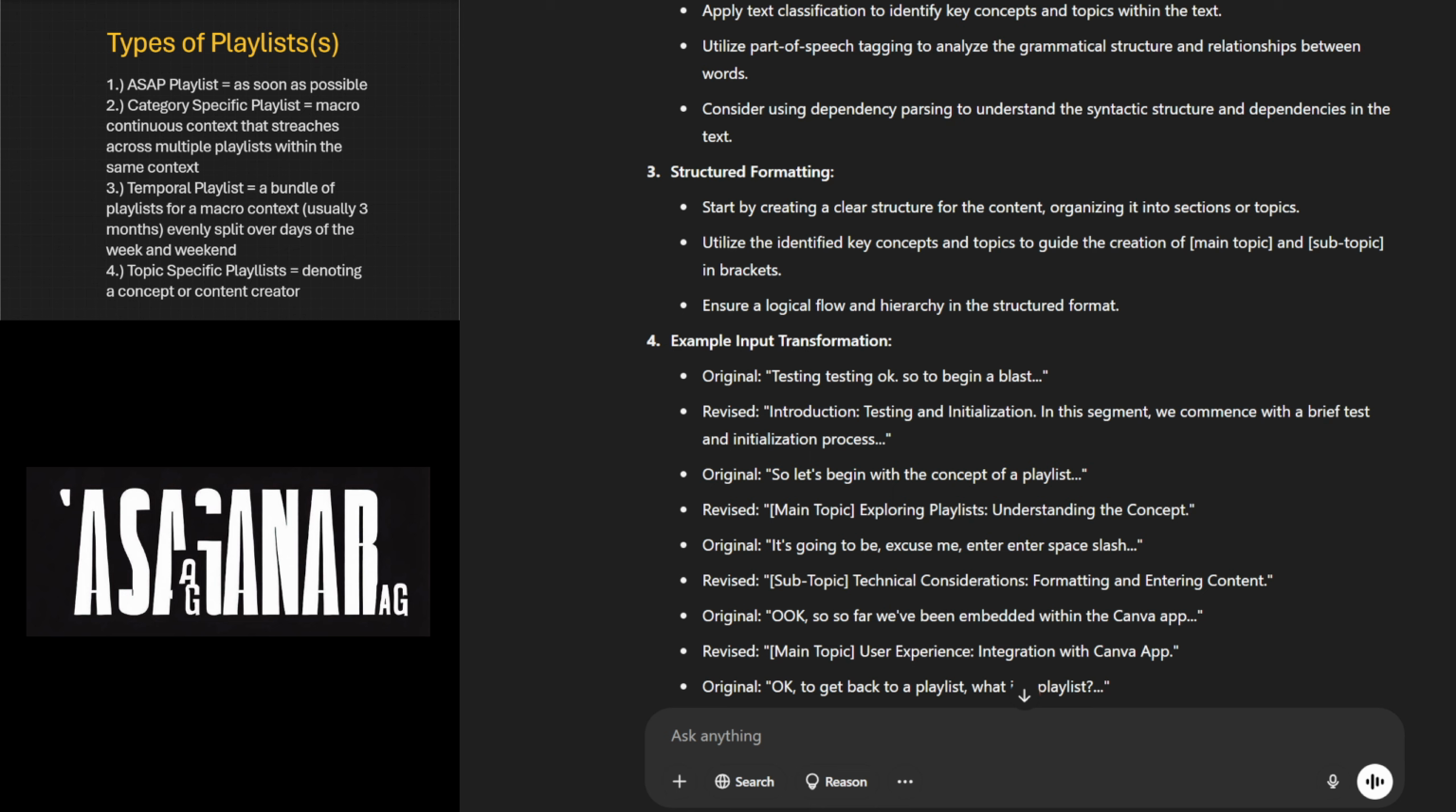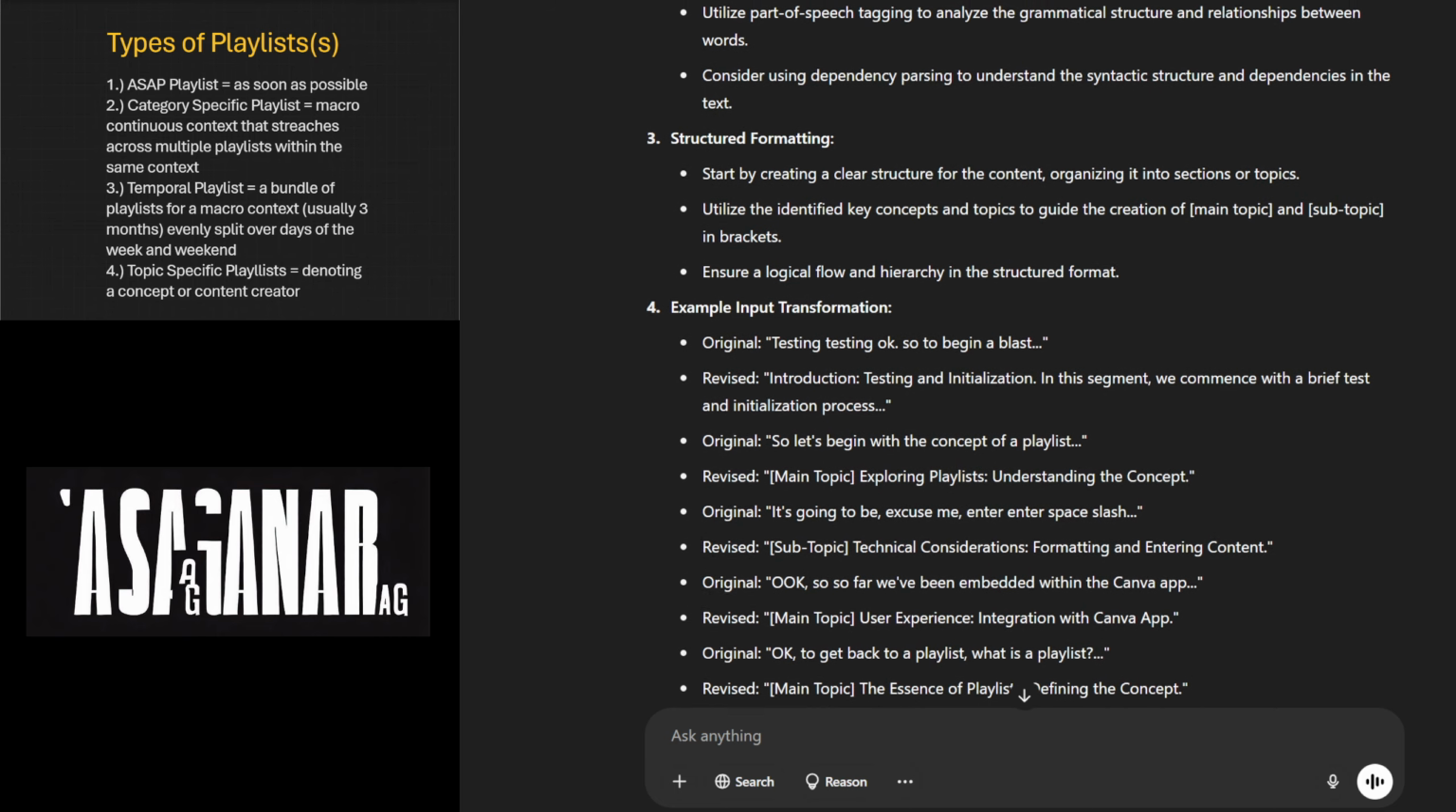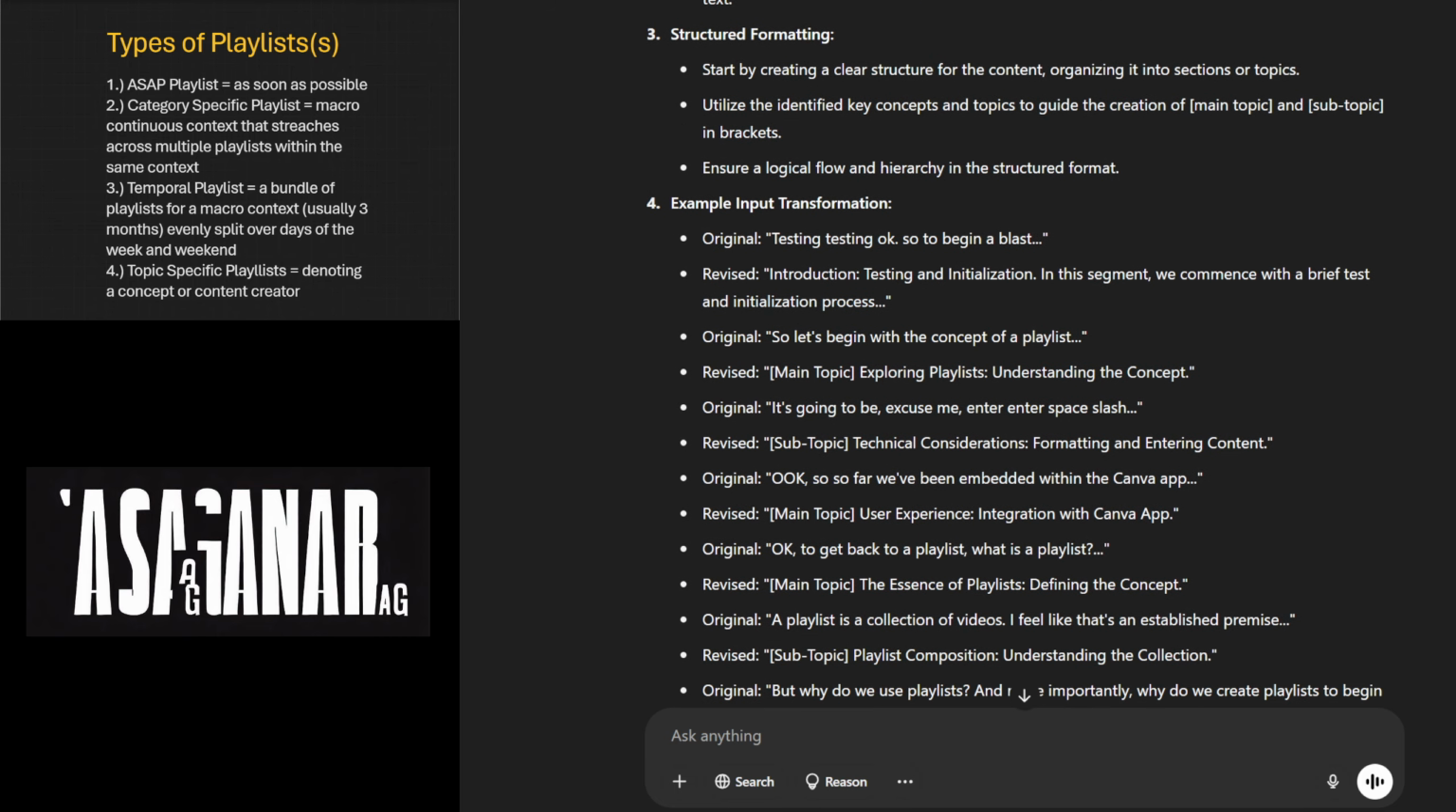Utilize the identified key concepts and topics to guide the creation of main topic and subtopic in brackets. Ensure a logical flow and hierarchy in the structured format. 4. Example input transformation.